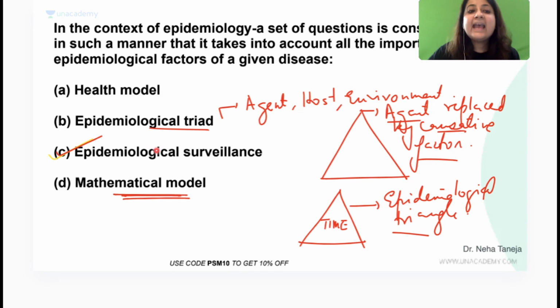Got it, everybody? And health model is a different thing. It includes everything: preventive, promotive, curative, rehabilitative, everything. But when you do a surveillance, guys, tell me the buzzword which is very important for the definition of surveillance. Very good, Vignesh. The word is scrutiny.